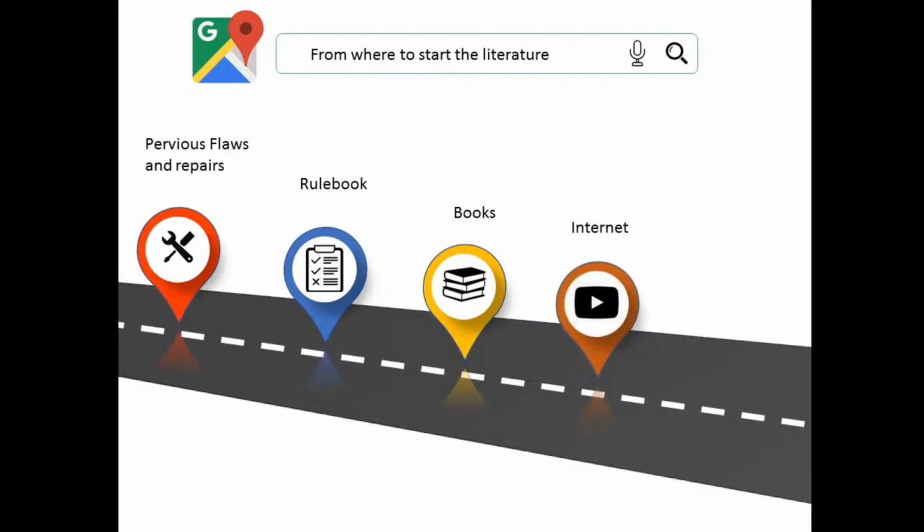Internet is another important source from where literature can be collected. Surfing any system or component on the internet or watching videos related to a particular system is also done in the literature phase. Research papers published by organizations like ARAI or the Society of Automotive Engineers are also considered while doing the literature.